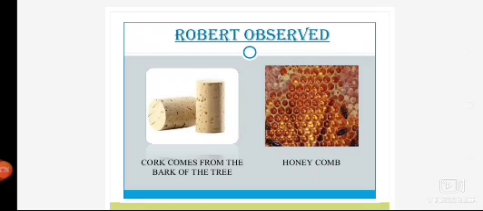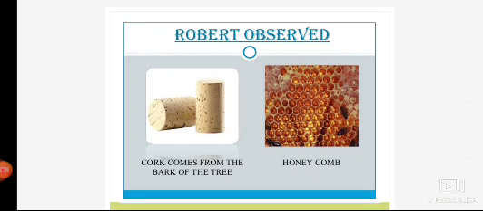But if somebody asks you who discovered the first living cell, the answer would not be Robert Hooke, because the first living cell was discovered by Anton von Leeuwenhoek. I'll write down the name of the scientist in the last slide. So Anton von Leeuwenhoek is the scientist who discovered the first living cell, the first bacterial cell. On the other hand, Robert Hooke discovered the first cell, but that cell was a dead cell because it comes from the cork or bark of a tree, which is again a dead part.